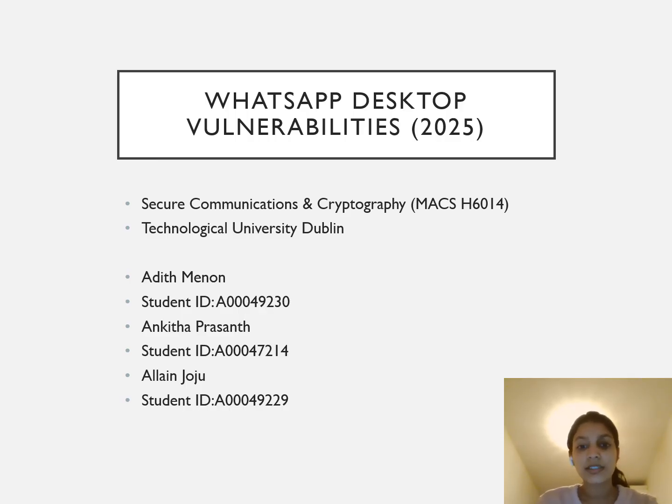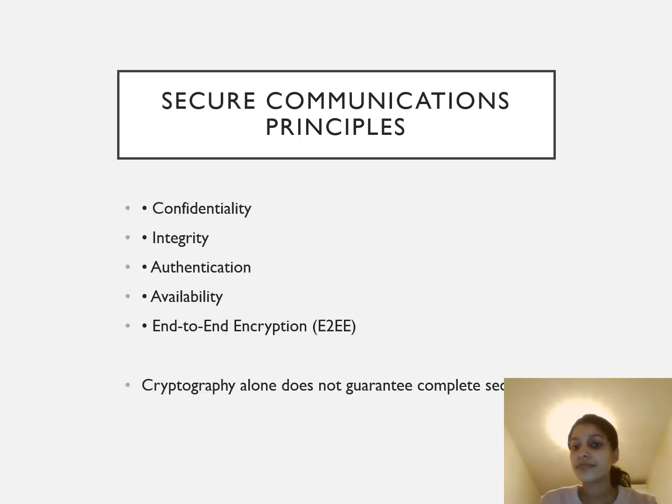We chose this case because it's very relevant to the secure communications and cryptography module. Even though WhatsApp uses strong end-to-end encryption, security issues were still found. Not in the encryption itself, but in the desktop application. In this presentation, I'll briefly explain what happened, why it happened, and the key lessons we can learn for designing communication systems. Moving to the next slide, which is secure communication principles.